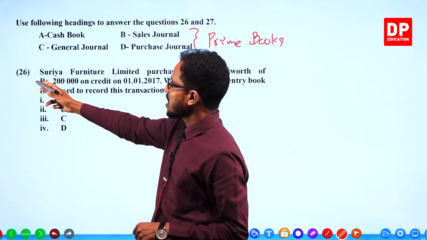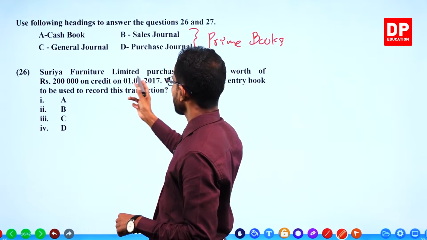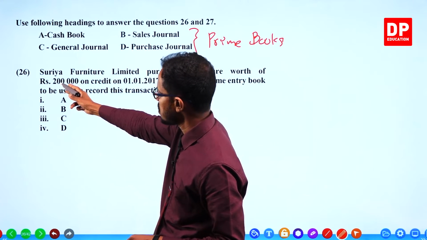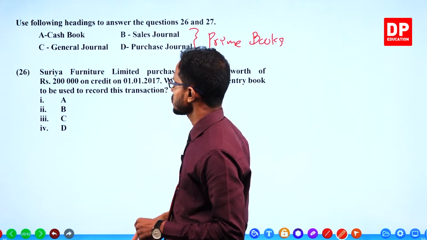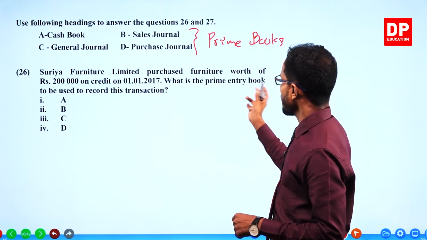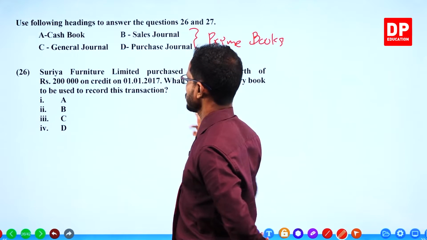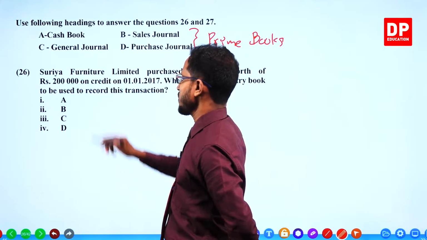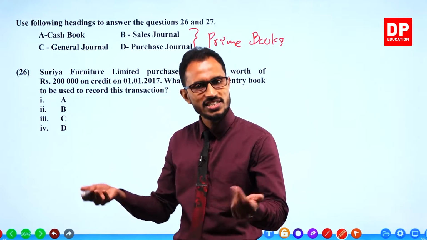Surya Furniture Limited purchased furniture worth 200,000 on credit on 1st January 2017. What is the prime entry book to be used to record? Easy. Surya Furniture Limited is a furniture manufacturing or selling business.